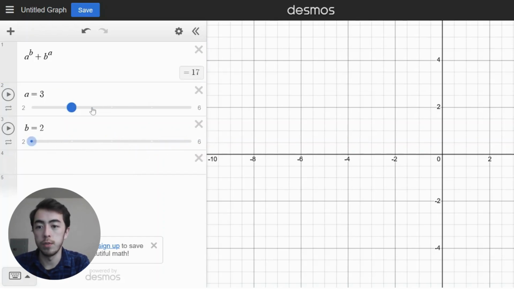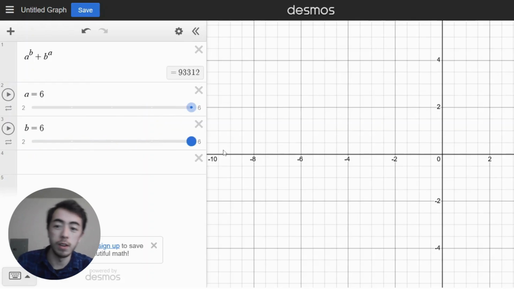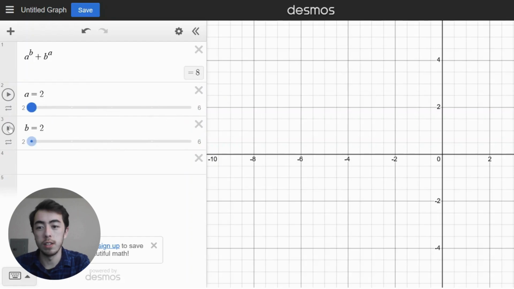I could check a is 4 and just kind of go through the values. 2 is too small, and then 3 is too big. Checking 6. 2 is too small. 3 is too big. Sorry, did I say checking 6? I meant 5, when a is 5. And then finally, when a is 6, cool, I get another 100. And then all of these values are now way too big. So just inspecting the sliders here, the only time it works is a 2 and a 6 or a 6 and a 2.